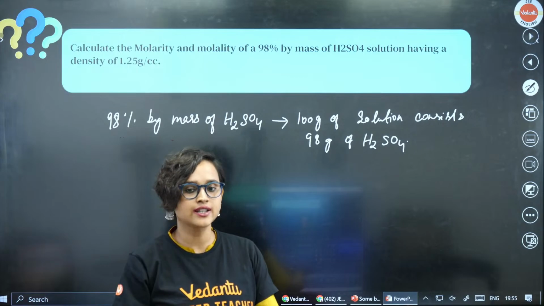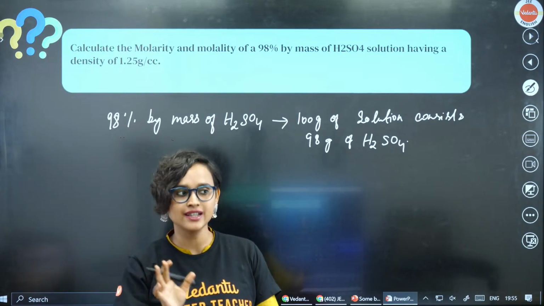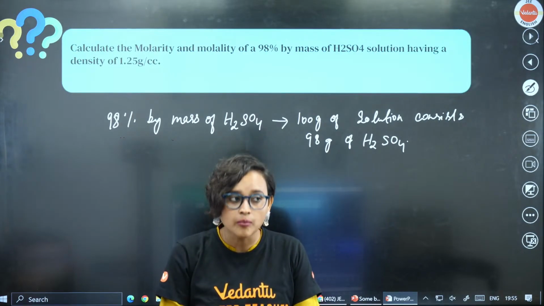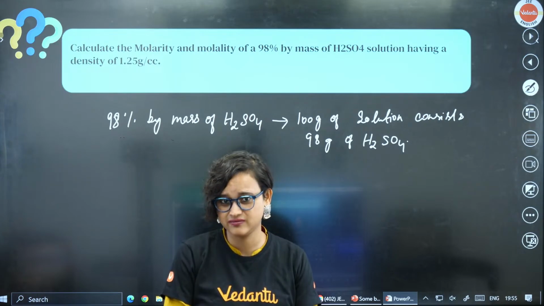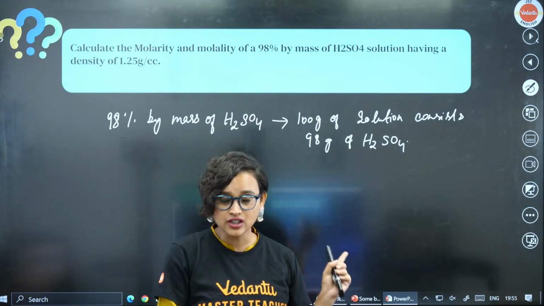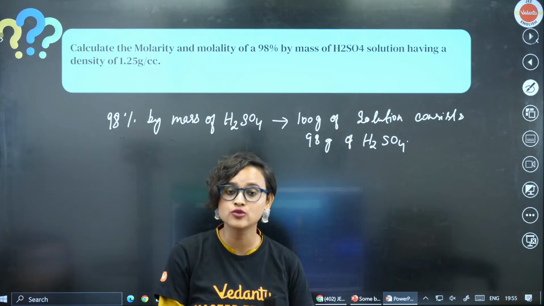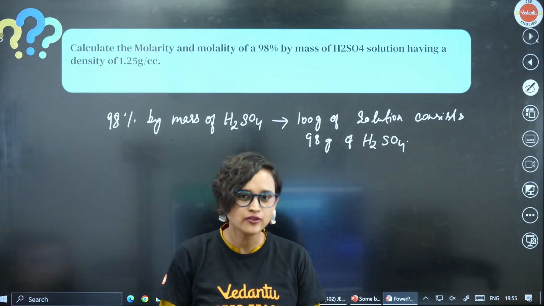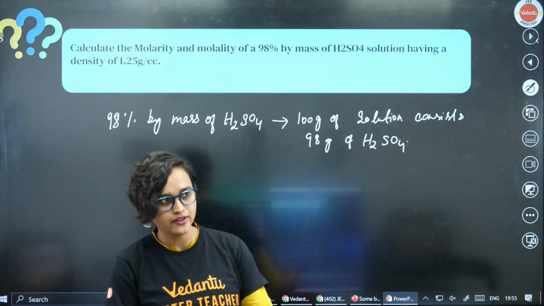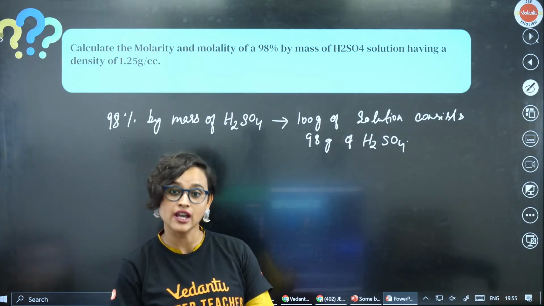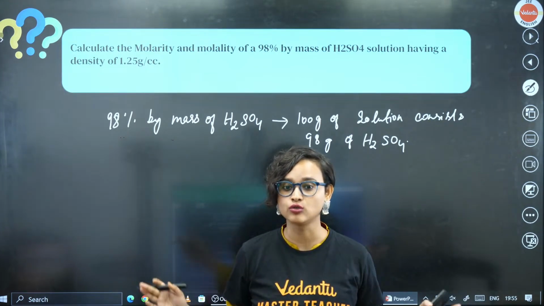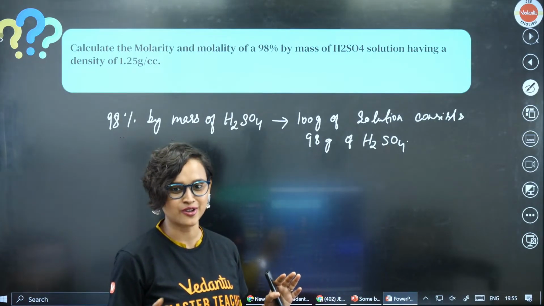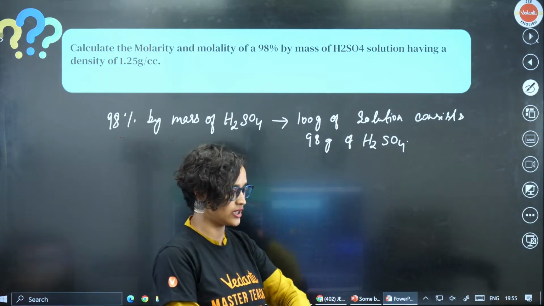I will explain it. Don't worry, I am planning a lot of questions. Yes, very soon we will do it. But I thought that in 3 parts we will be able to complete the chapter. But guess what? We will not be able to. Because after today's session we will still be left with dilution, normality and all of that, so we will have to continue in another session. I will require at least 5 sessions to complete this whole chapter. We don't do Menti quiz here. Here it is more important to solve the questions. So let's solve the questions, okay?